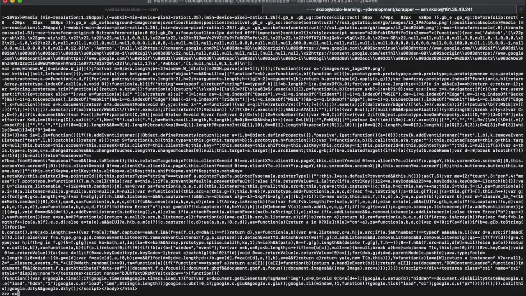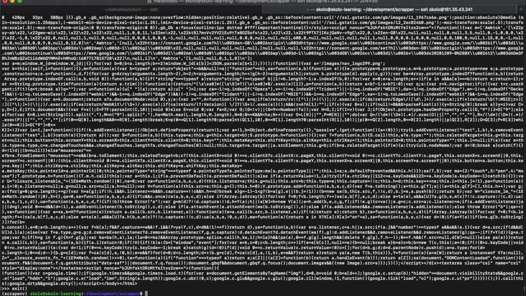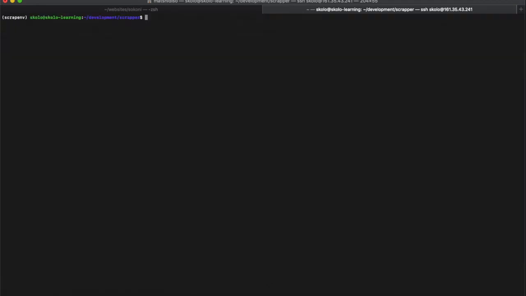So I'm going to exit out of this, and we're going to go into the process of actually writing the code. So we're back out there. Let's create a file. There's nothing in here, so we're going to create a file. Let's just say nano, we'll call it app.py.